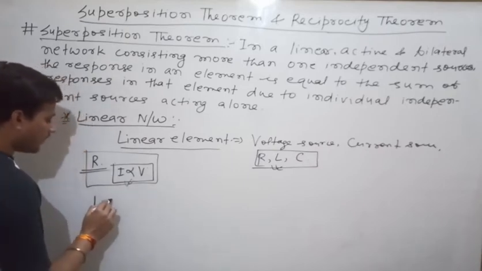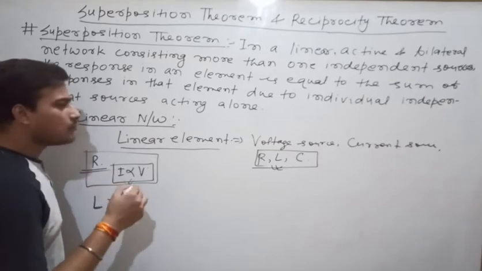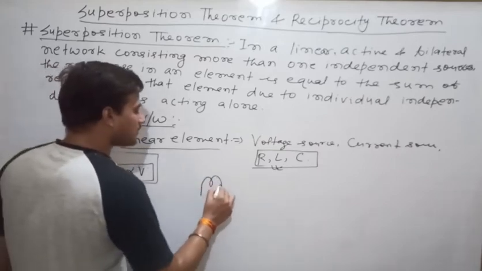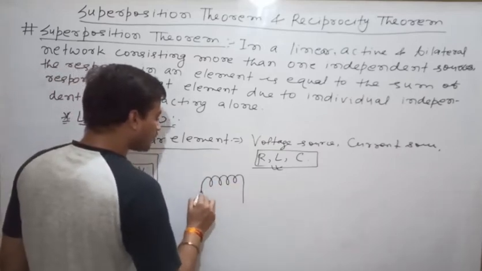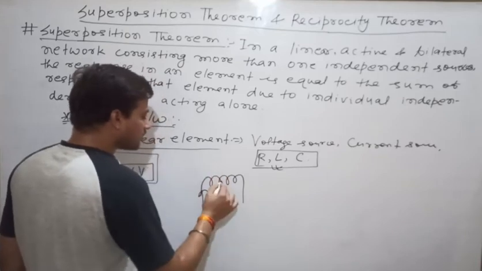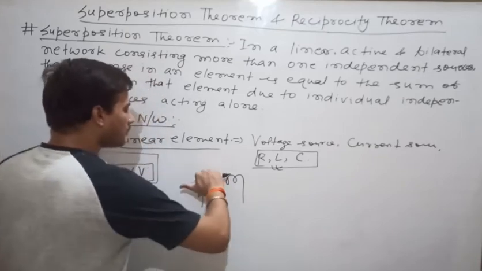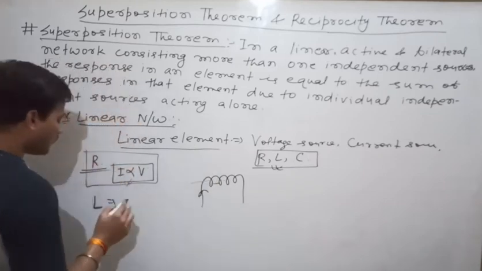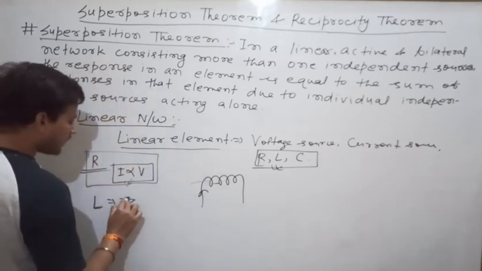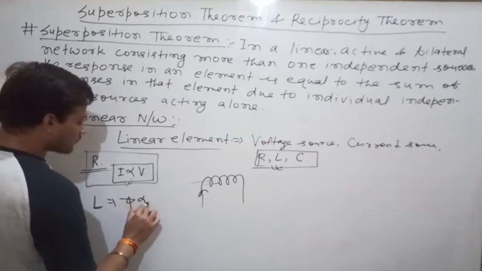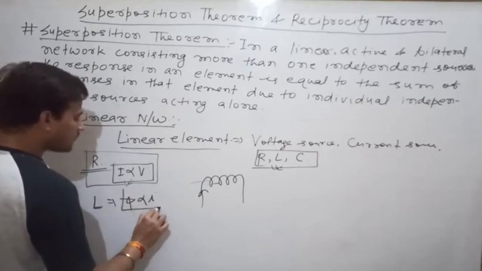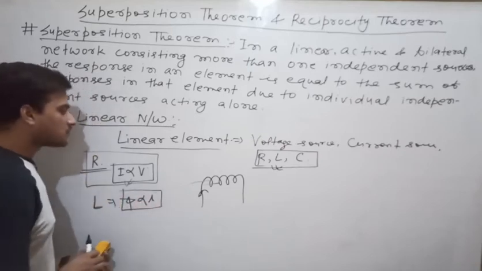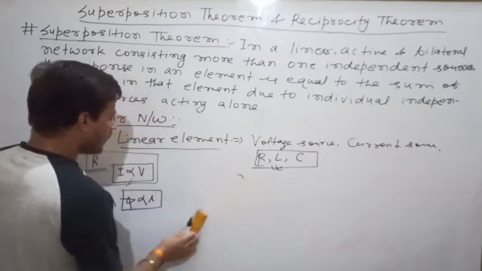In the case of inductor, when you provide the current, the flux is being produced in the coil. That means this flux phi is proportional to I. That's why inductor is a linear element.